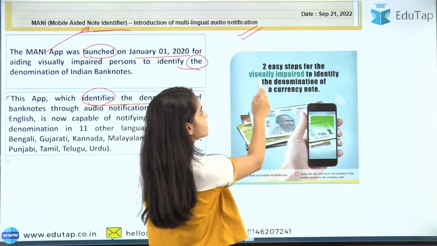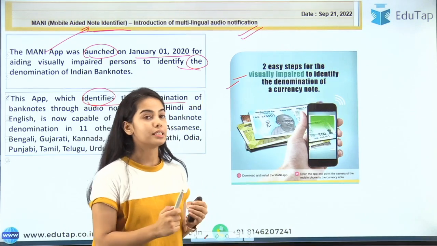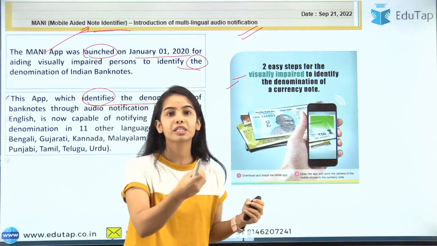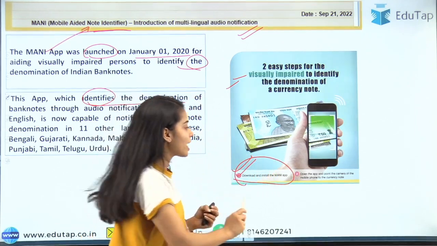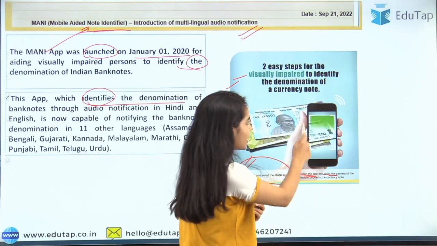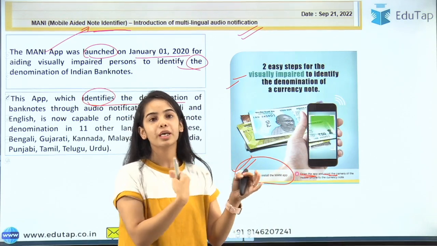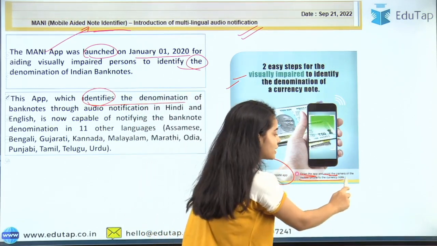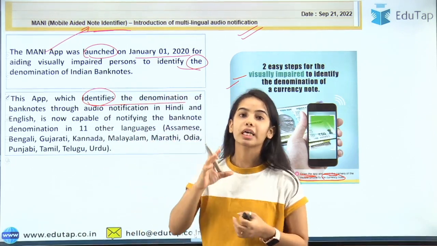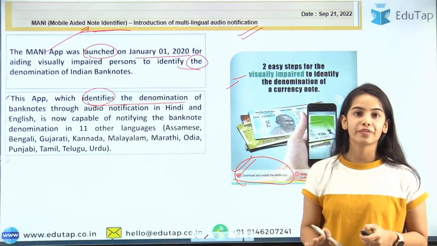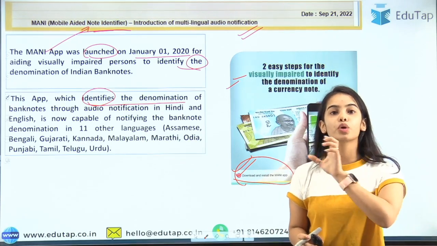See what happens: there are two easy steps the visually impaired person has to follow to identify the denomination of the currency, whether it is 50 rupees, 500 rupees, or 100 rupees. First, they have to download and install the Money app, and after that they have to open the app and point the camera to the note. Even if the note is folded, the camera will still be able to capture it, and the app will tell through audio that this note is of 50 rupees, this note is of 500 rupees. So if you scan the note, the information will be given that this note is of this denomination.